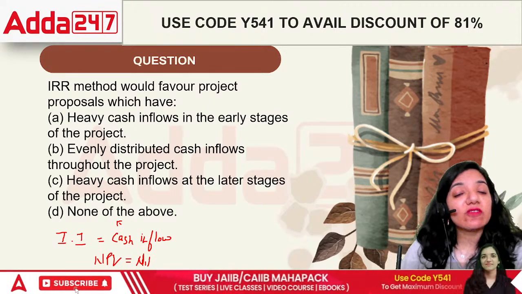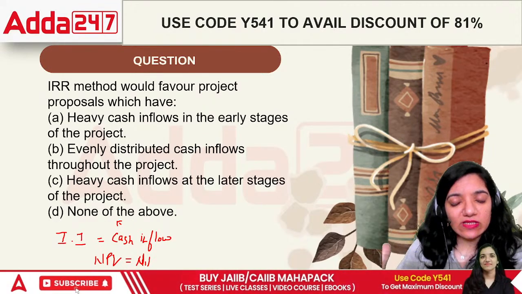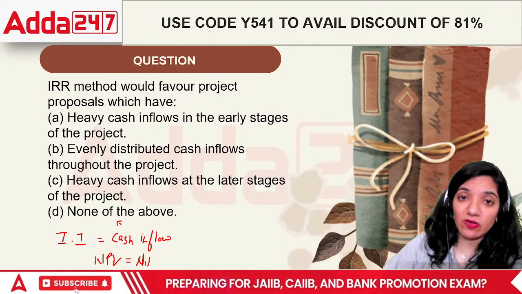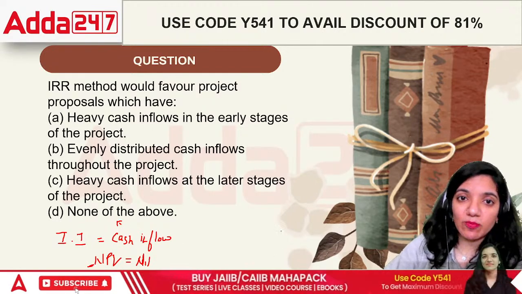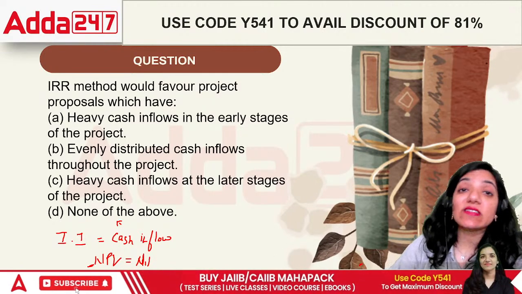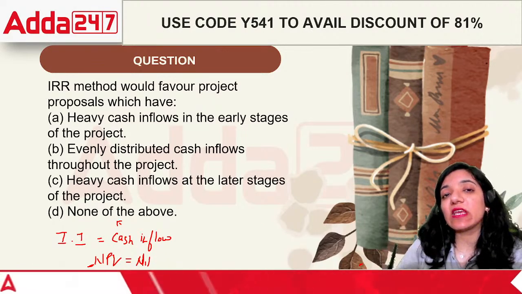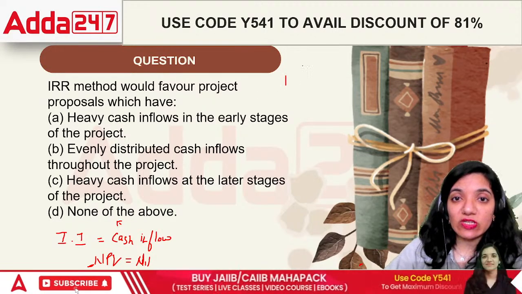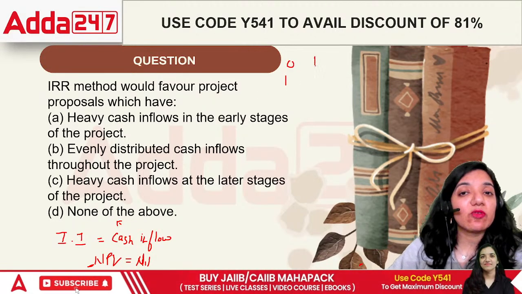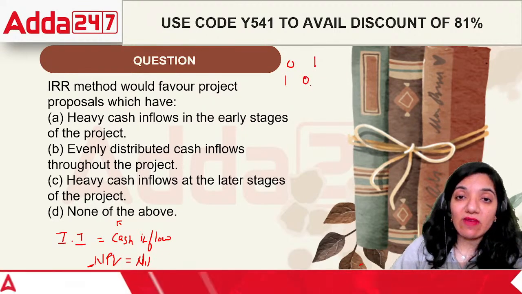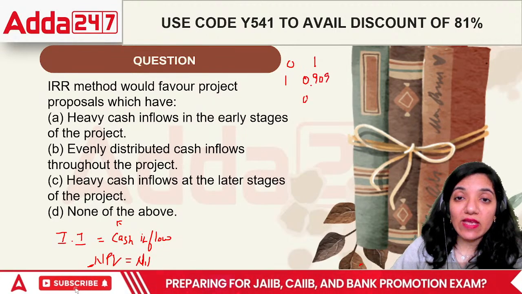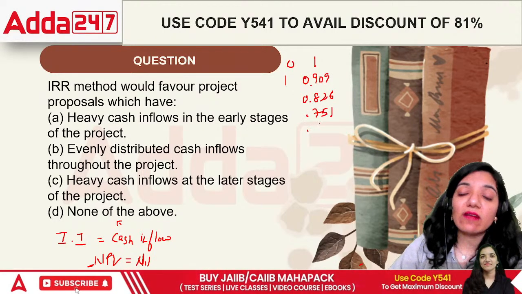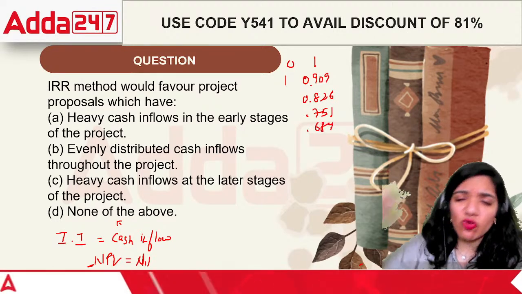If we have heavy cash inflows in the early stages, the PV factor is also higher. The PV factor declines over a period of time. For example, let me give you a PV factor at 10%. If we take 10%, the PV factor would decline like this: for the 0th year, today, it is 1 rupee. After 1 year, the value is 0.909, then 0.826, 0.751, then it goes to about 0.684. So it just goes like that.